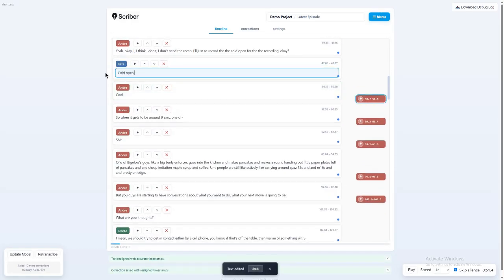This is the kind of thing that the LoRa is really helpful for, is terms of art like this that are specific to the project.